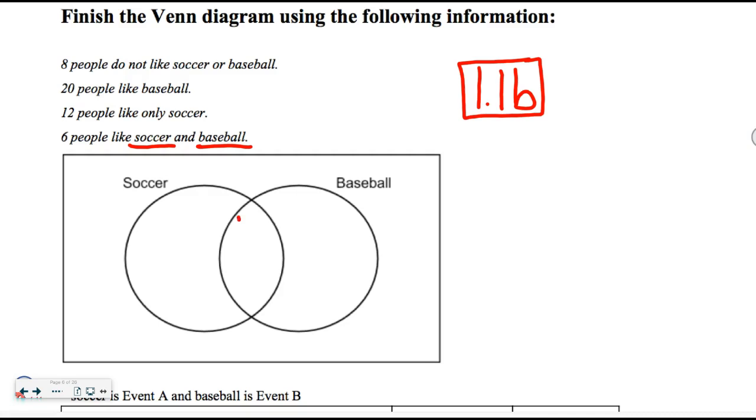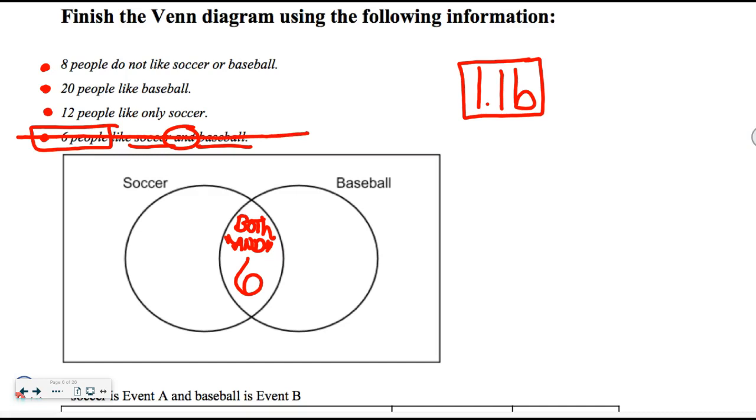I always like to do this inside first. And these are the ones who are in both. And usually both is the word and. They play soccer and baseball. They're psychology majors and sociology majors. So when you read this, find the one that tells you how many are in both. And it's right here, 6 like both. So I'm going to put that in here and then cross it off.